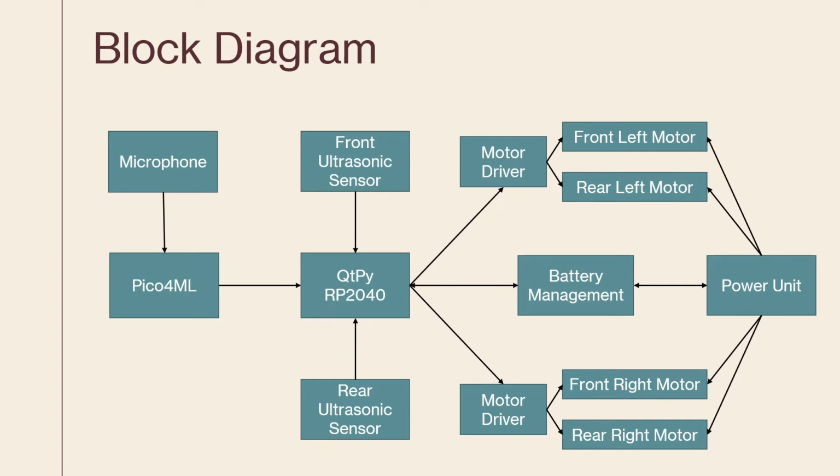We are also using a Pico 4ML board, which is going to detect the user instructions via its microphone, process the signal accordingly, and determine the direction in which the user intends to move. We are also using ultrasonic sensors at the front and rear of the system to implement the collision avoidance system. We would also like to use existing battery management solutions to ensure the right power is supplied to all components in the system.